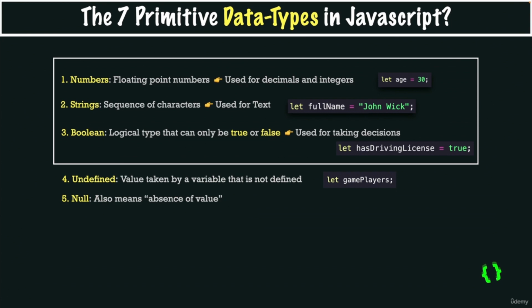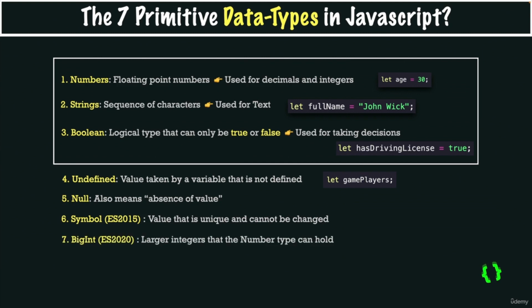Okay, anyway, next we have symbol, which was introduced in ES 2015. And this data type is not really useful for us. It simply defines a value that is unique and cannot be changed. Finally, starting in ES 2020, there is also big int, also called as big integer, which is for integers that are too large to be represented by the number type. So basically, it's another type for numbers, and we will talk about this one a little bit later. So these are the 7 primitive data types in JavaScript.